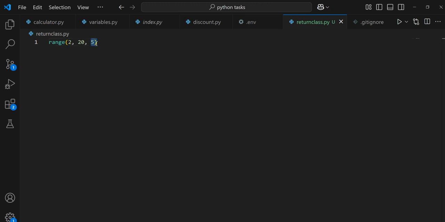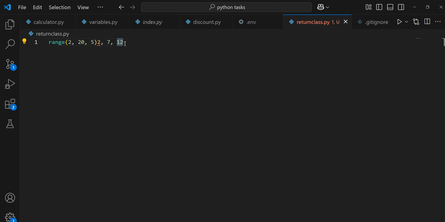Now what this third argument does is that the first value will be 2. The second value should be 3, but instead of being 3, it will add 5 to it. 2 plus 5, that's 7. The third value should be 8, but instead it will add 5 to 7, that's 12.